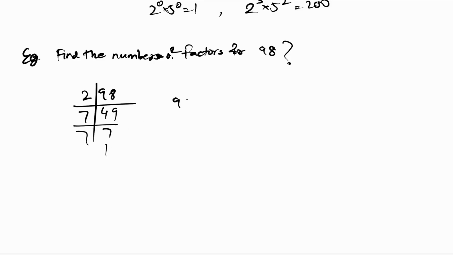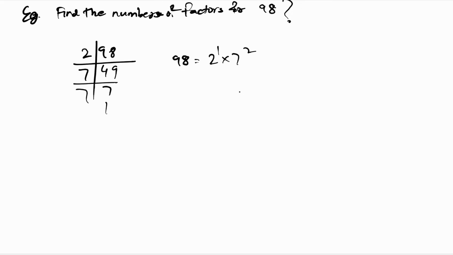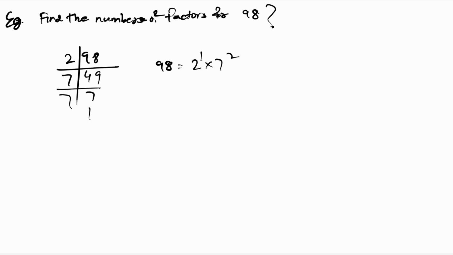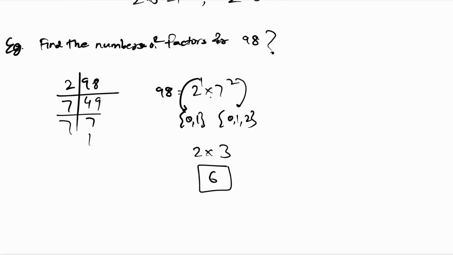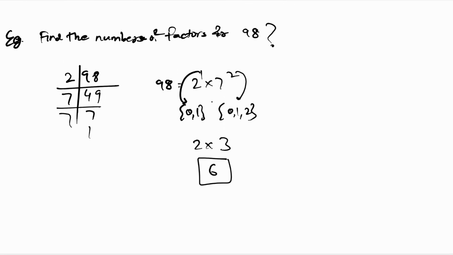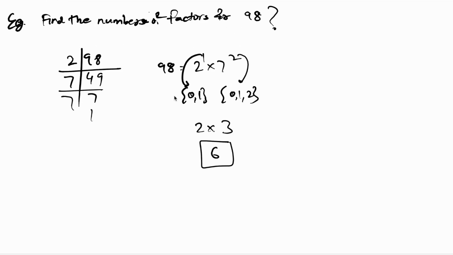So the prime factorization of 98 is 2 raised to 1 into 7 raised to 2. Now let's start the process of counting. The possibilities for the power of 2 are either 0 or 1, and the possibilities for the power of 7 are either 0, 1, or 2. So that means 2 possibilities into 3 possibilities, which is 2 into 3, 6. So there are a total of 6 factors of 98, including 1 and itself.